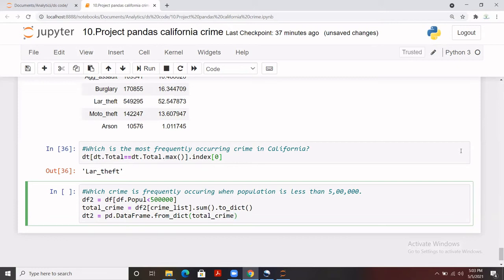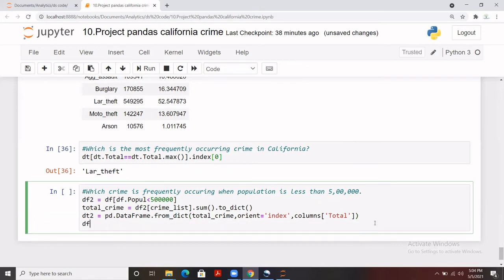And the orient I needed, because all the names of the crimes have already been stored in total underscore crime, which has been converted to a dictionary. So there is a key value pair. So that's the index. And again, I'm going to give the name of the column as total. You can use another name as well. And that's it, I believe.